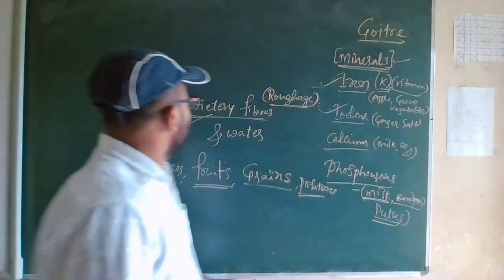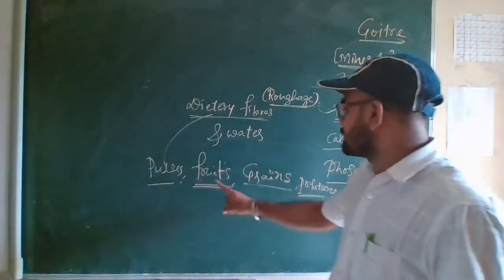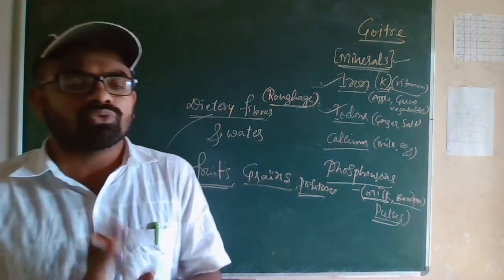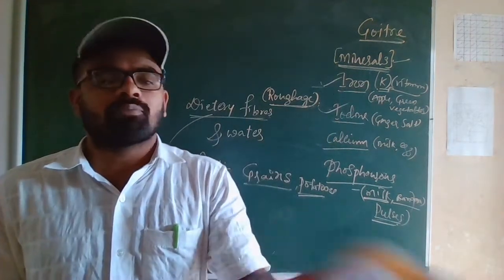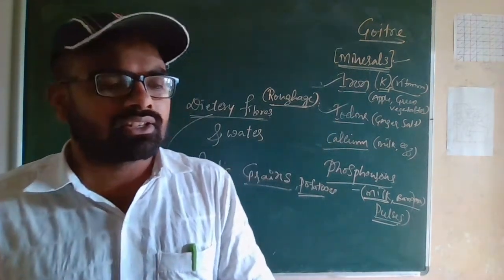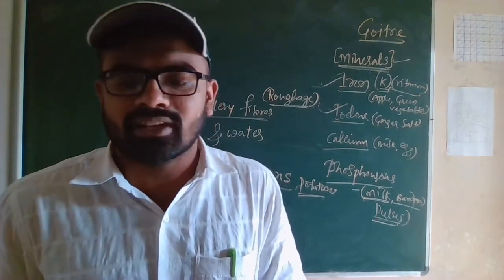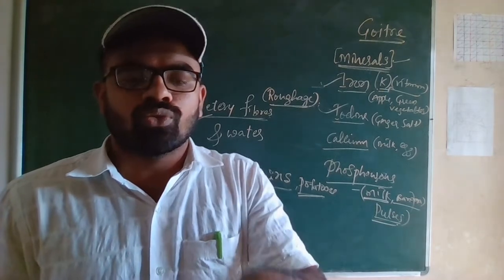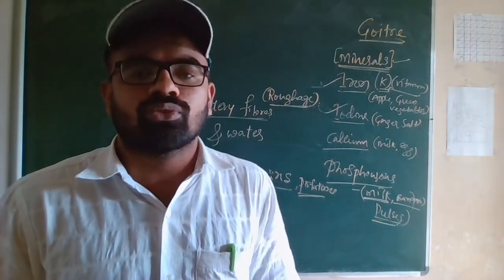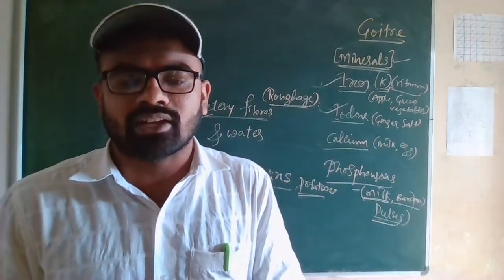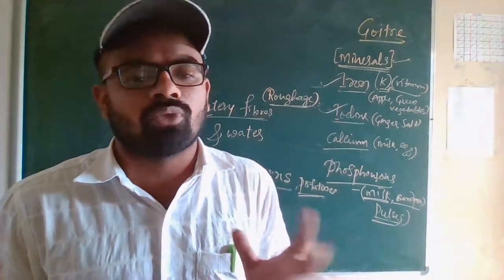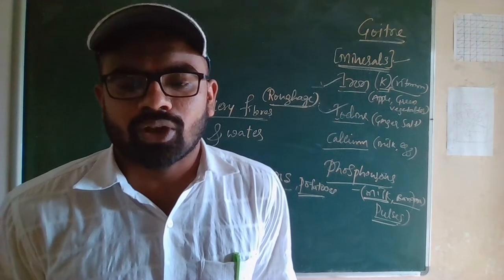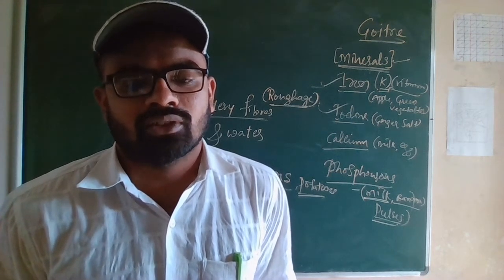So dietary fibers are present in pulses, fruits, grains and potatoes also. So these are the things we discussed. In the upcoming classes, we will discuss balanced diet and we will discuss deficiency diseases. Okay, so I think now you have to start writing the exercise, because in another 1 or 2 classes the chapter is going to finish. So after that you have to write the exercise.